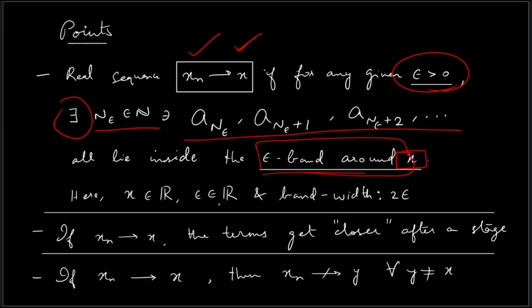Now, vaguely, if a sequence xn converges to some real number x, then we can think of it vaguely like the terms of the sequence kind of get closer after a stage, right? They kind of stabilize around the point x, right? Now also, if a real sequence xn converges to some real number x, then the same sequence cannot converge to some other real number y,